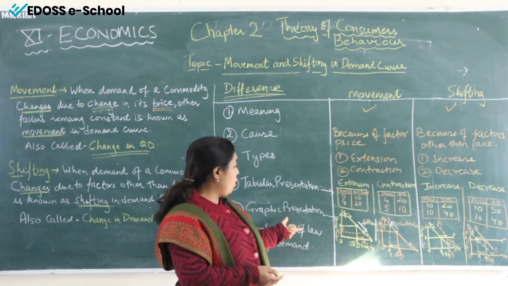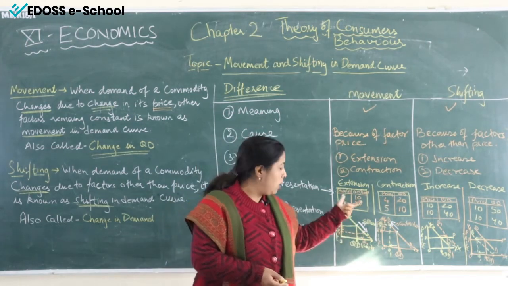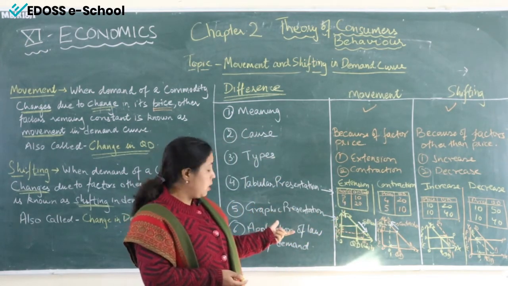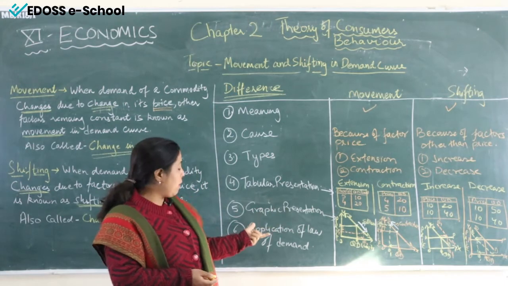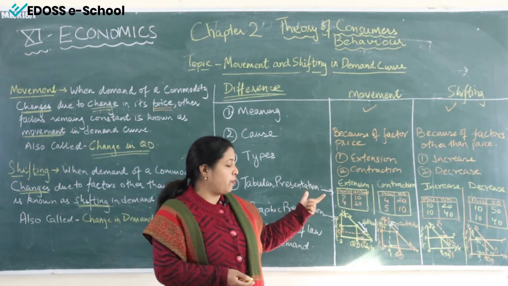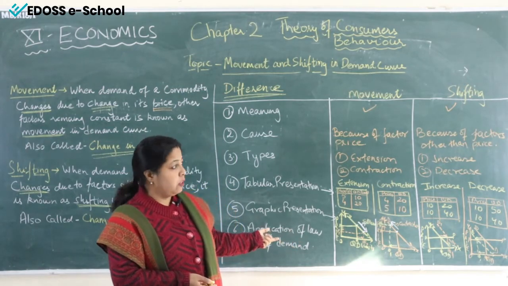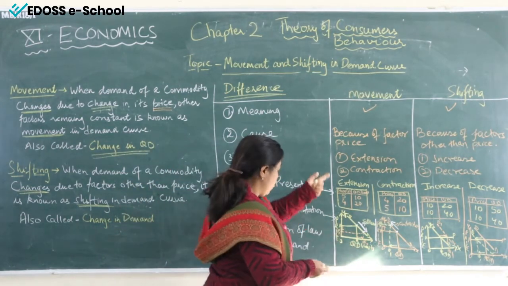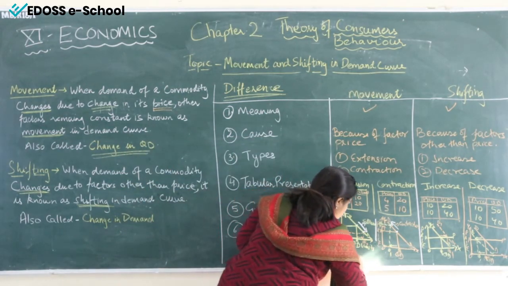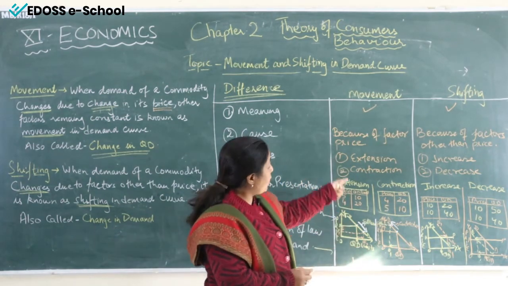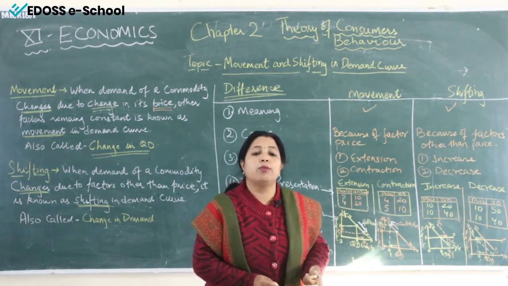So this can be a point of differentiation here, and last but not the least, the point to differentiate movement and shifting can be application of law of demand. So what does this say? Application of law of demand states that the law of demand is applicable in the situation of movement.